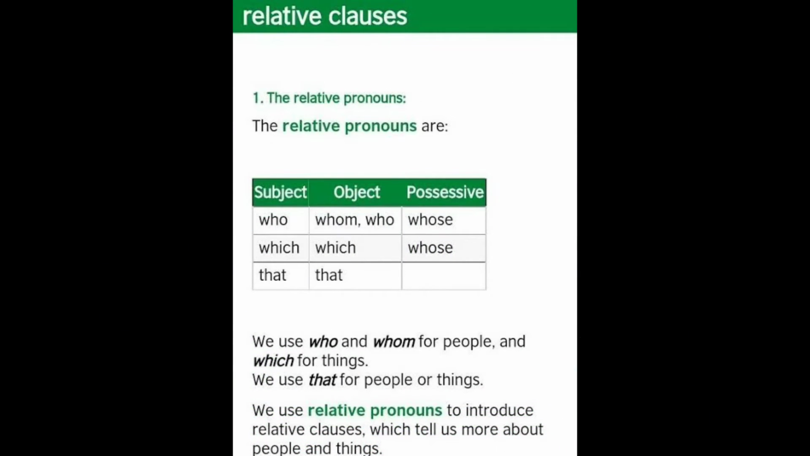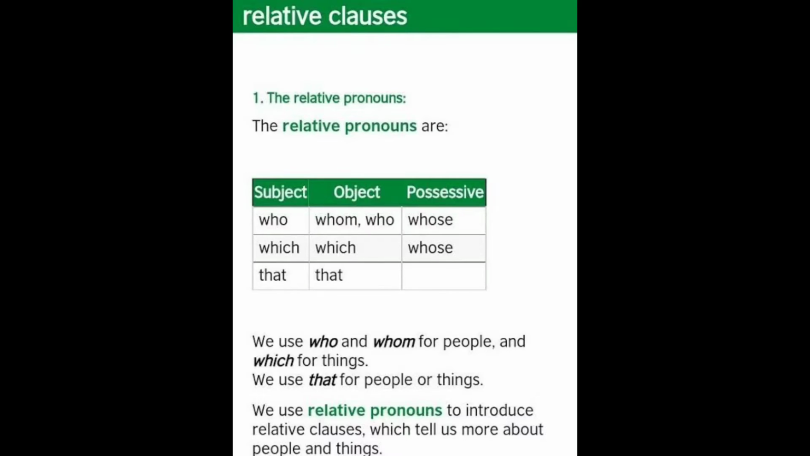Look at the picture, children. Relative pronouns are, see here, subject, object and possessiveness. In subject area, you can see who, which, that. In object area, you can see some pronouns like whom, who, which, that. In possessive area, you can see whose. So, we use who and whom for people and which for things. And we use that for people or things. So, we use relative pronoun to introduce relative clause, which tells us more about people and things.